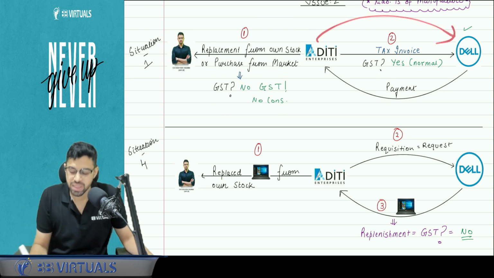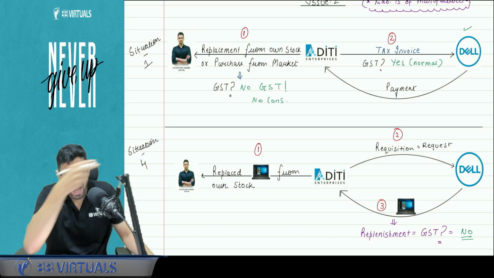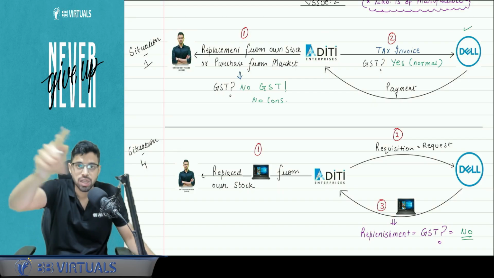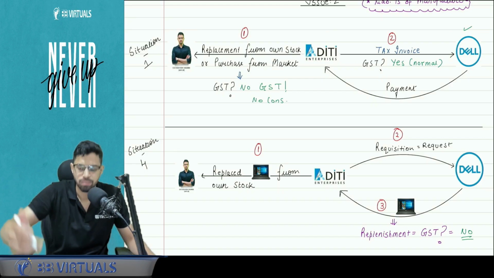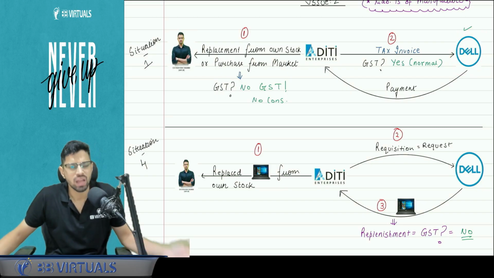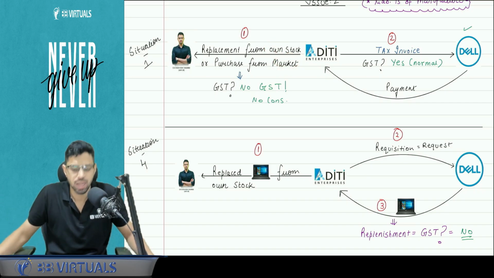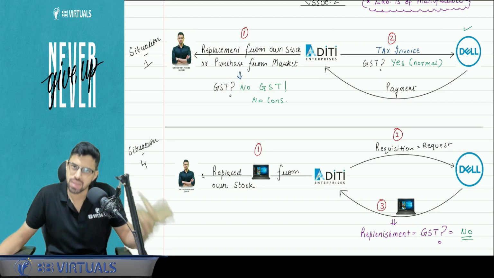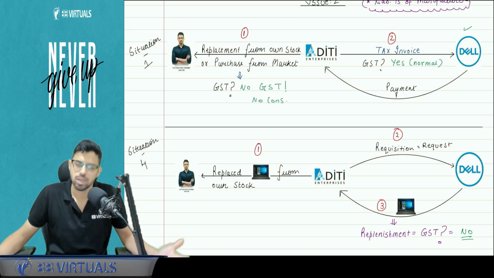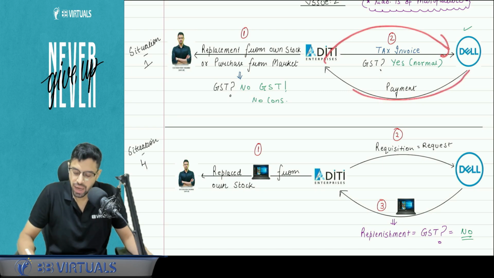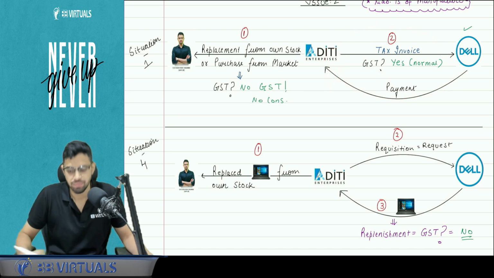Next, Aditi calls Dell and says that Mr. Dell, I have provided the replacement to Mr. Siddhesh, but that is your liability. Now how to deal? Dell says, don't worry, give me a tax invoice now. Charge me for it because you have used your own stock or you have incurred an expense. So Aditi Enterprises will provide a tax invoice. Now when a tax invoice is there, consideration is there, this is the normal GST supply. So GST will be applicable. It will give a tax invoice charging GST and Dell will provide the payment along with the GST. Dell will take the ITC of that GST.